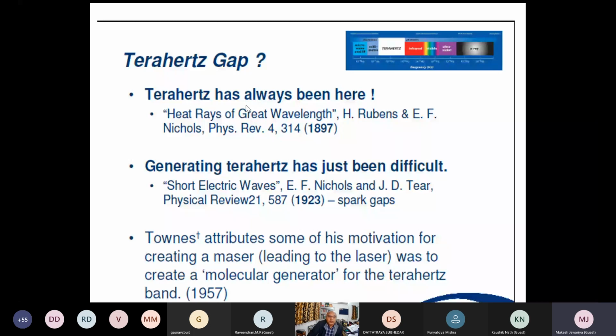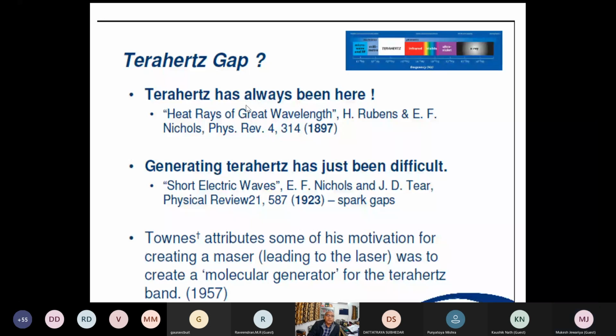up to 1923, almost more than 30 years, they said that generating terahertz has just been difficult, because it's not possible to generate terahertz as it's a very narrow spectrum between microwave and far infrared.